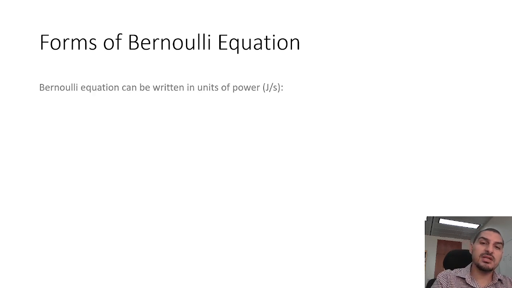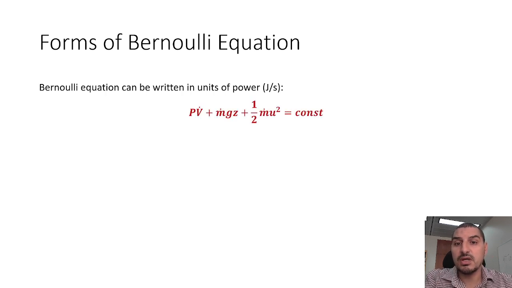Bernoulli equation can be written in different forms. It can be written in units of energy or power. So it's PV plus mgz plus half mu squared is constant, which is the forms of energy that we are used to: the flow work, the potential energy, and the kinetic energy.